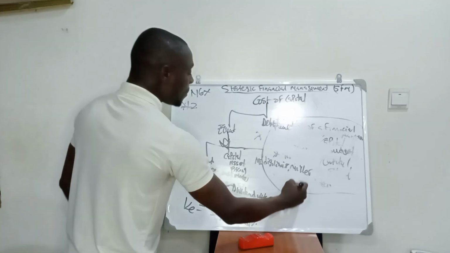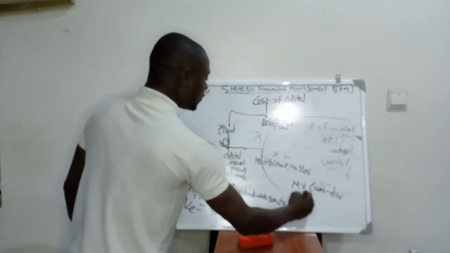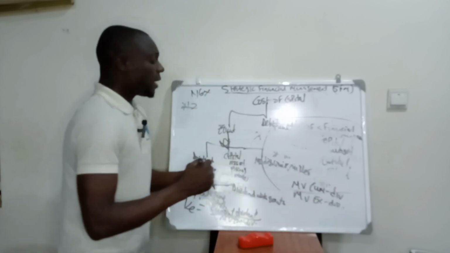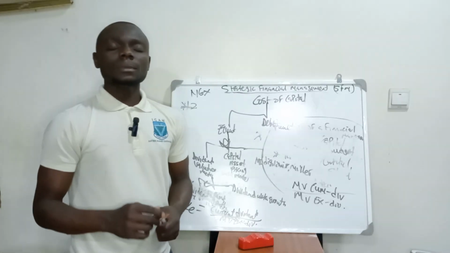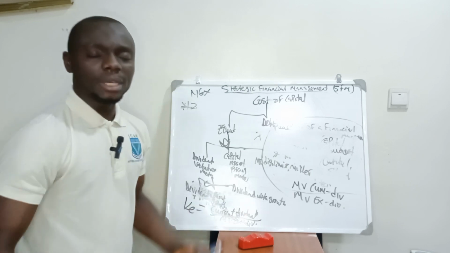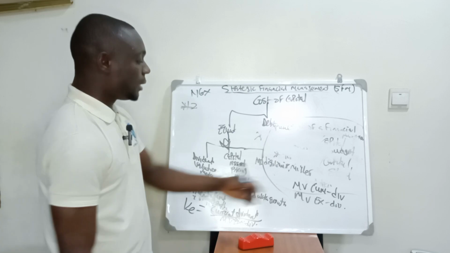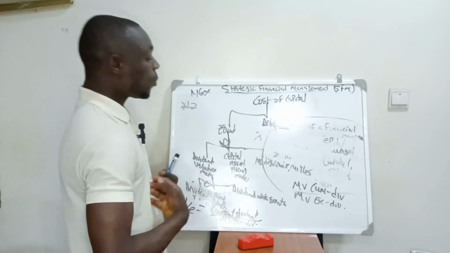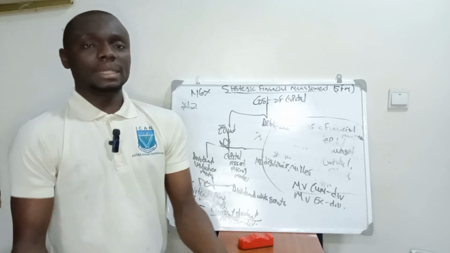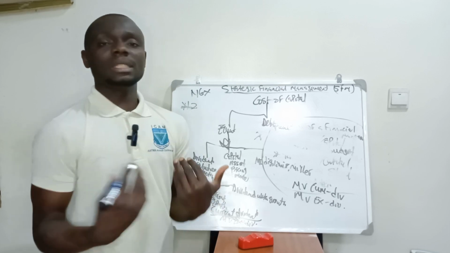We have what we call market value cum div and market value ex-div. Market value cum div means that the dividend has not been paid to the investors. In a question you will be told that the dividend has not been paid. That is what we call cum div. Market value ex-div means that the company has actually paid the dividend.